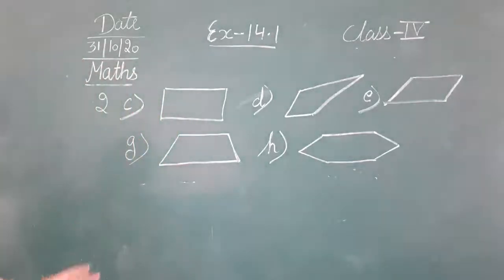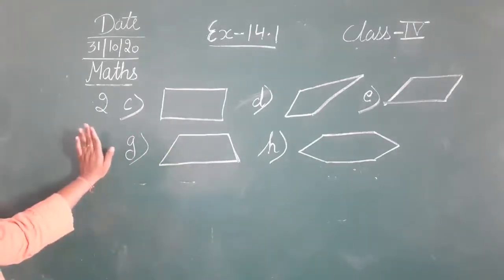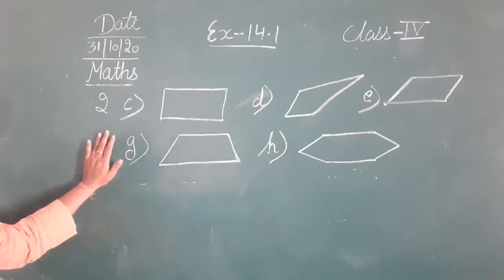So the answer of the second one is C, D, E, G and H. So these all are the correct figures that are showing that they are the polygons. So whichever figures are given here, they are showing that they are the polygons.